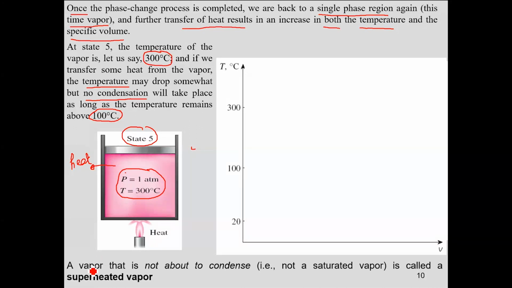So a vapor that is not about to condense, or which is not a saturated vapor, is basically called superheated vapor. This vapor would be called superheated vapor. Is this point clear? All right.